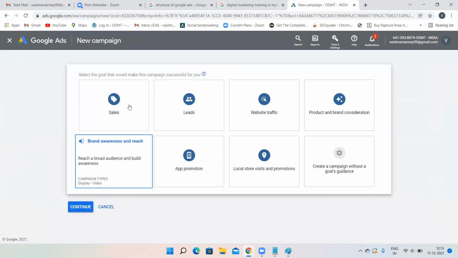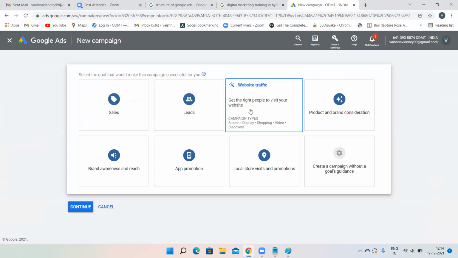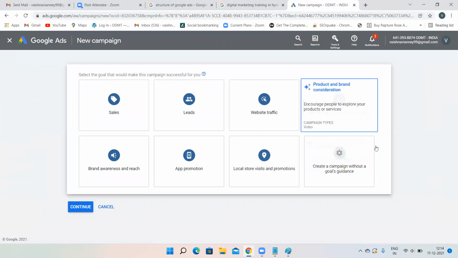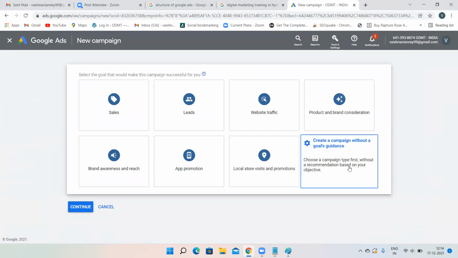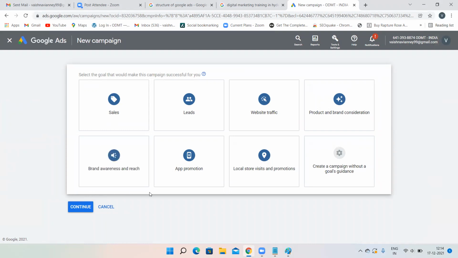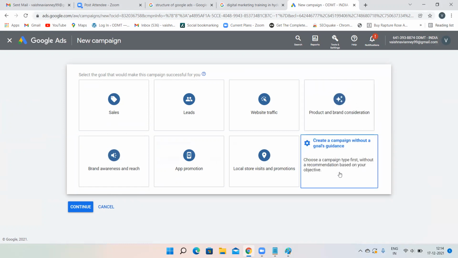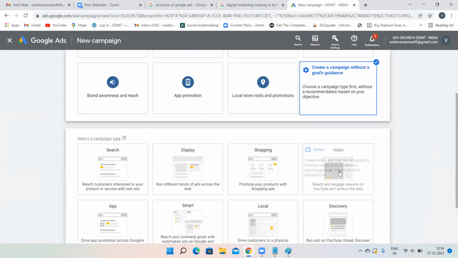Now, here, it says select the goal that would make this campaign successful for you. Never ever select any goal over here. Just click on create a campaign without a goal's guidance. When we were creating an account, you had to click on the option below, create an account without any goal. But I have already created my account, so now no need to search for that particular option. Do not search for it, it will not be there. Directly click on create a campaign without a goal's guidance.